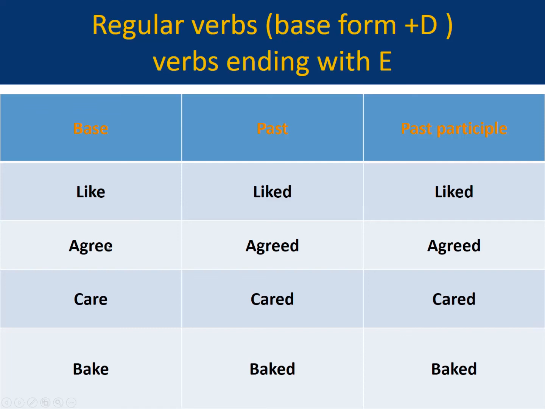Then look at another example, agree, agreed, agreed. We are simply adding d. Care, cared, and cared again. So you can see this is the second type of regular verbs, which end with e, and we simply add d to the base form. Bake, baked, and the past participle form is baked.